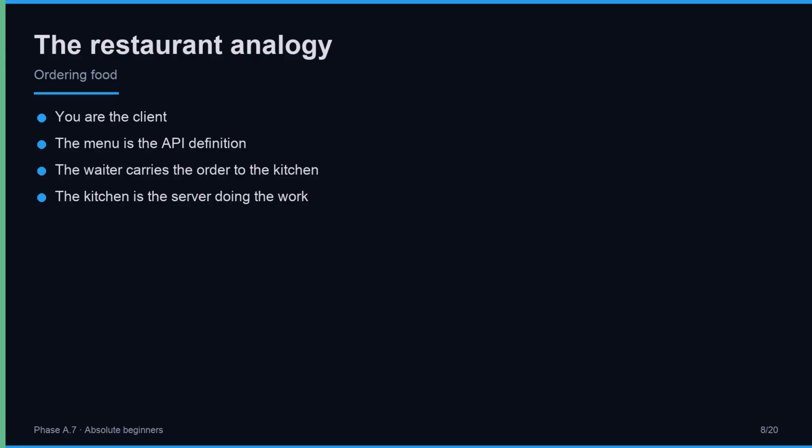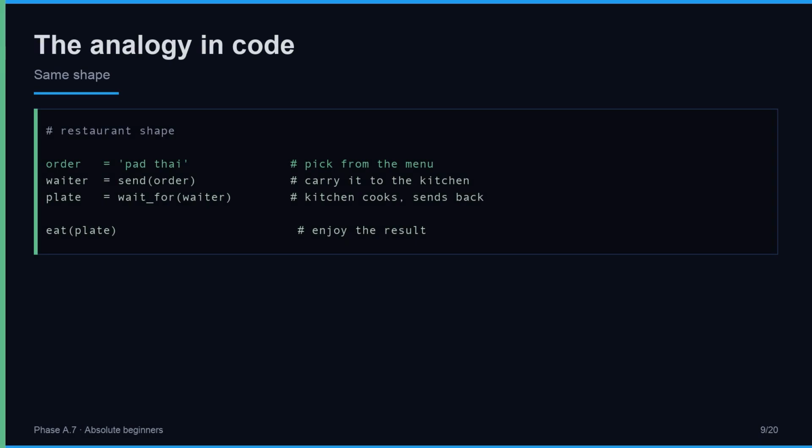You never saw how the food was made. You did not need to. You asked according to the menu, and you got back what you asked for. Order from the menu. Notice how the restaurant maps onto code.